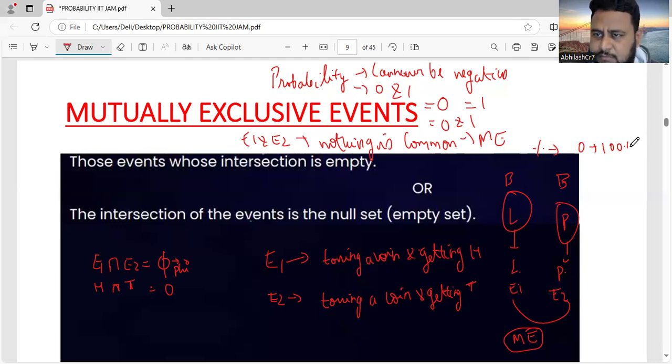If the probability of an event is 0, the event is not happening. If the probability is 1, that is 100%, the event is happening. A probability of 0.5 means it may happen or it may not happen. So the probability of an event lies between 0 and 1. It can be equal to 1 but never greater, and equal to 0 but never less than 0.